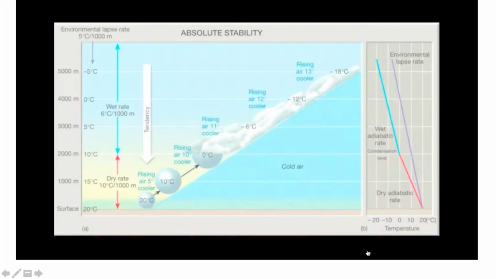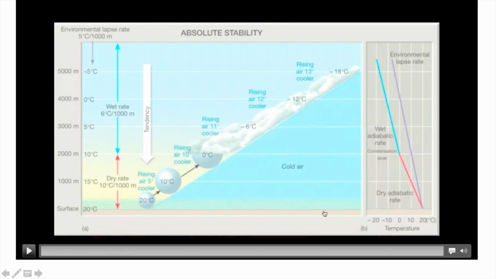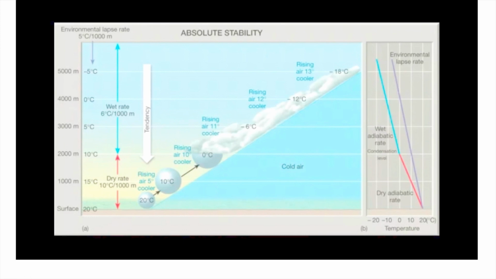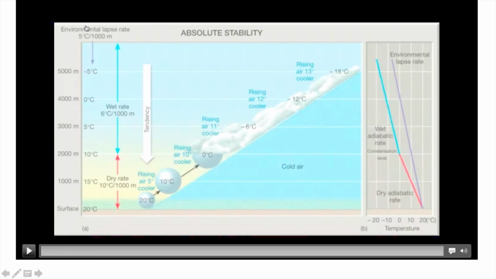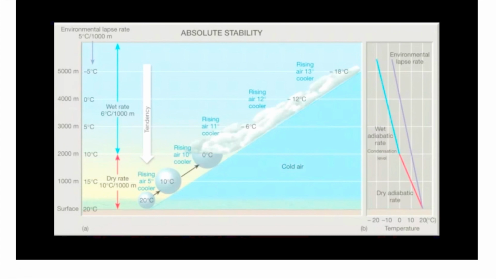Okay, so what is absolute stability? Now we'll see this photo. Here our dry adiabatic change is 10 degrees Celsius per kilometer. Here the wet adiabatic change is 6 degrees Celsius per kilometer. I told you wet can vary. In the previous photo it is 5 degrees Celsius per kilometer. Here it is 6. Why is it varying? It depends upon the amount of water vapor in the parcel. And the environmental lapse rate is 5 degrees Celsius per kilometer. Environment can also vary, right? Environmental lapse rate depends upon various things, the temporal variability, spatial variability, all these things.